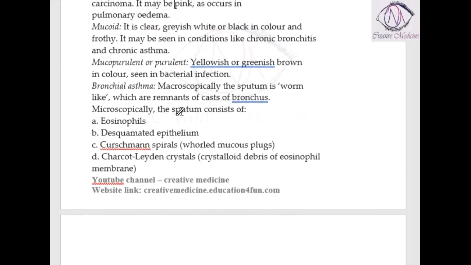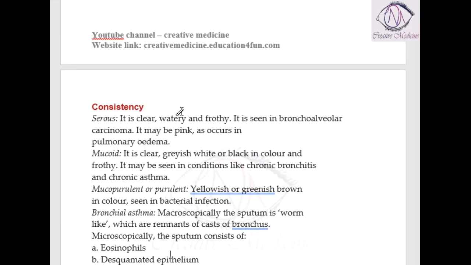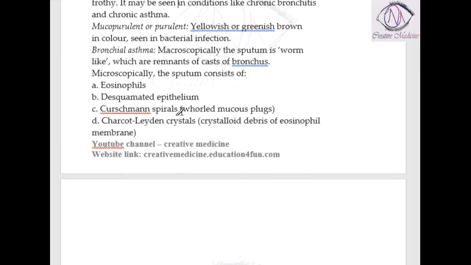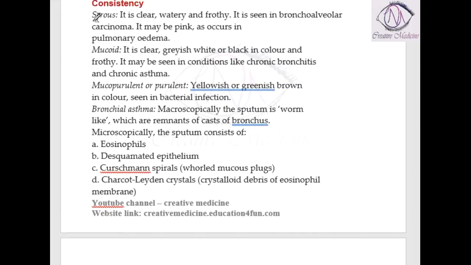Then, consistency of the sputum. The sputum can be serous in consistency, that is, clear and watery, which is mainly seen in bronchoalveolar carcinoma. If the sputum is clear, watery, frothy, and also pink in color, then it is seen in pulmonary edema. If the sputum is mucoid in consistency, meaning clear, grayish white, frothy, and sticky in nature, then it is seen in chronic bronchitis and chronic asthma.